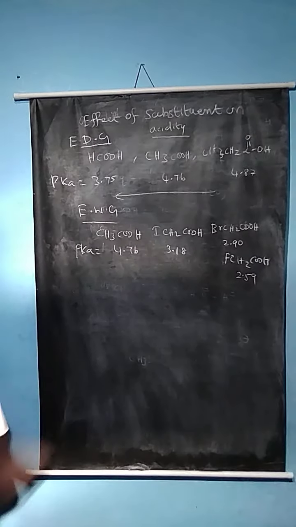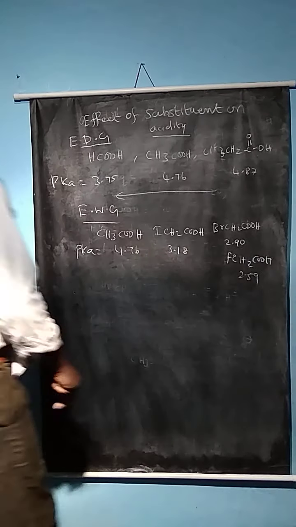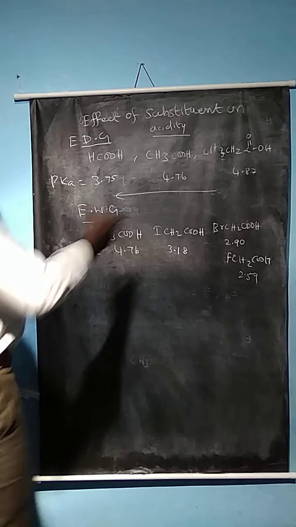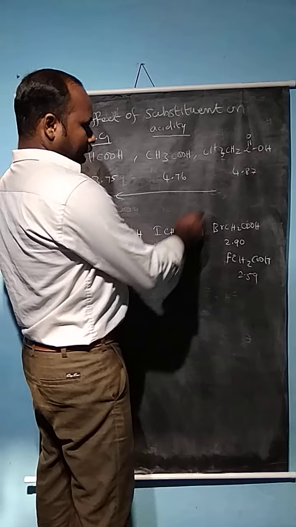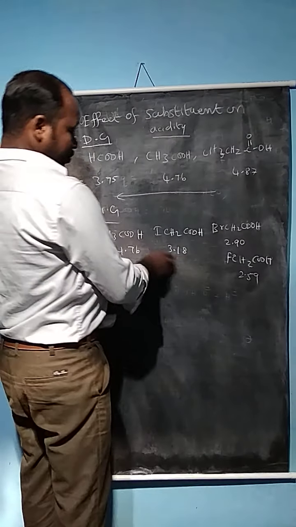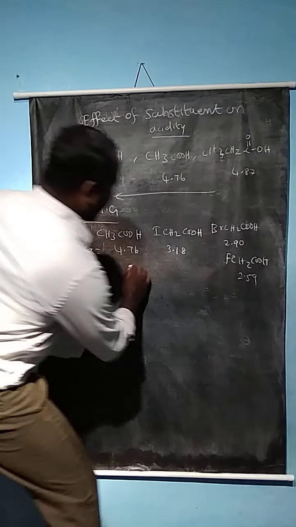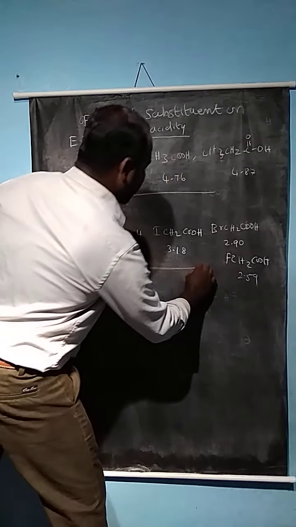Comparing these acids, whenever an electron withdrawing group is present, the inductive effect is predominant, and the negative charge of the carboxylate ion is stabilized by the electron withdrawing group. So acidic nature increases toward the right side.